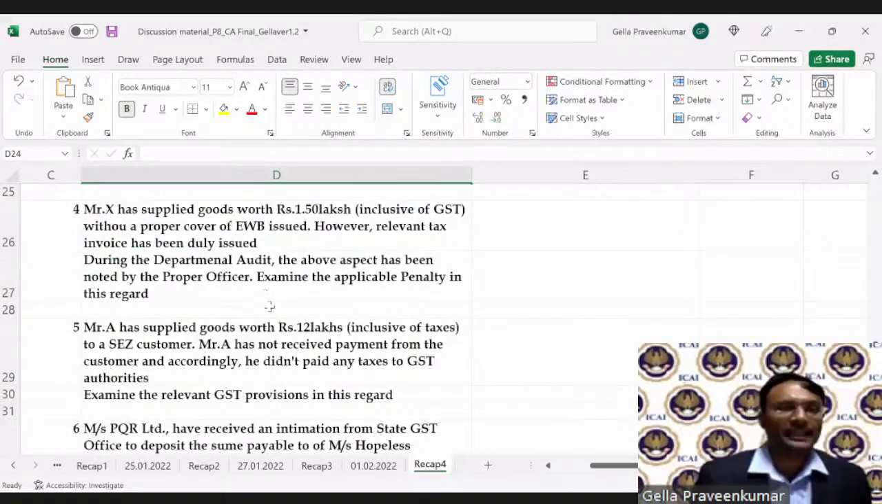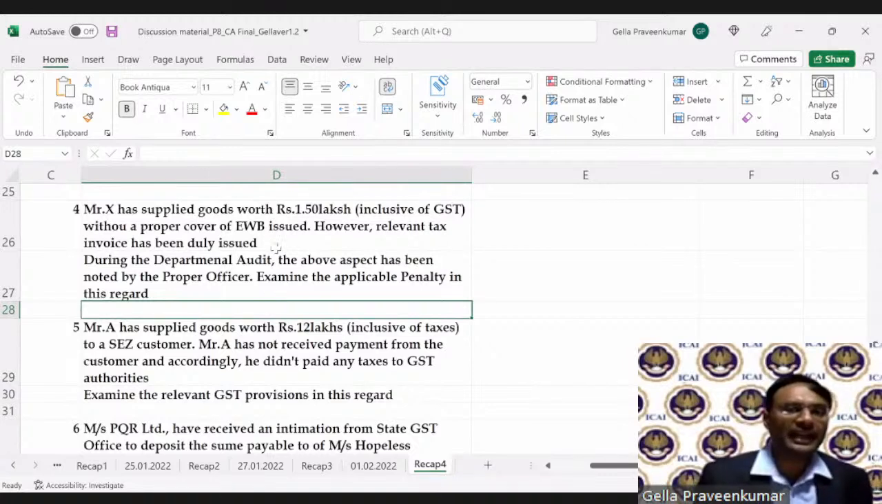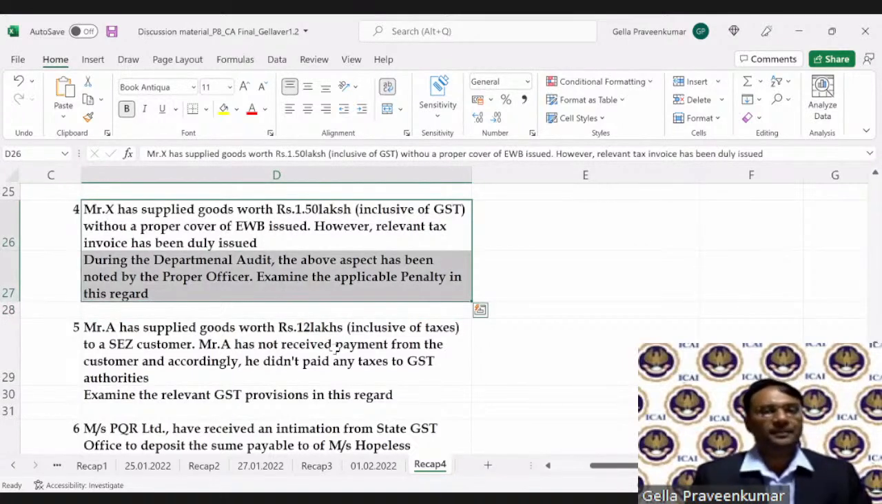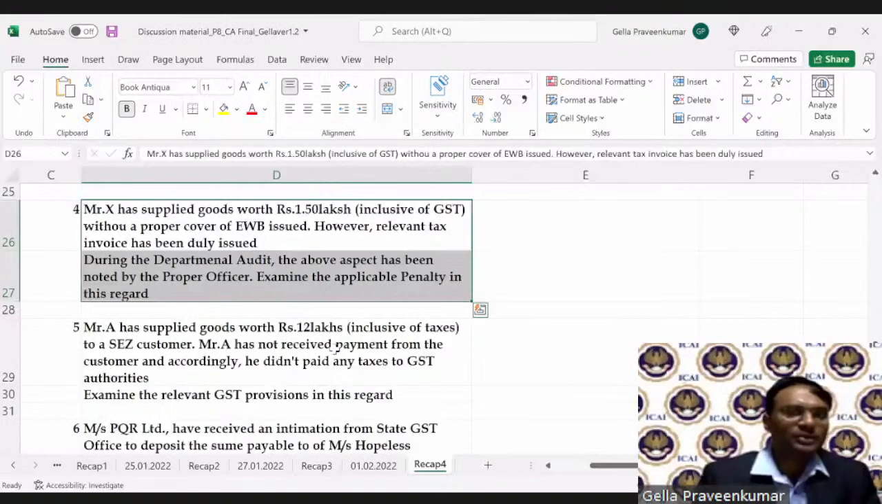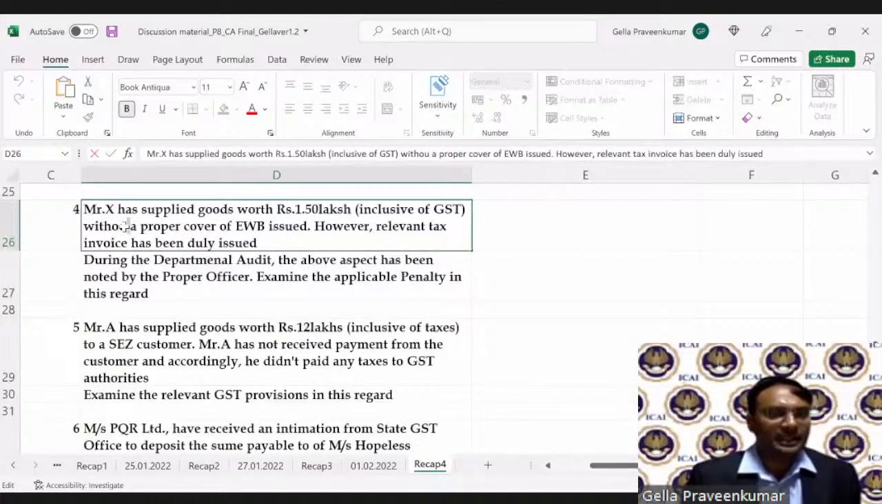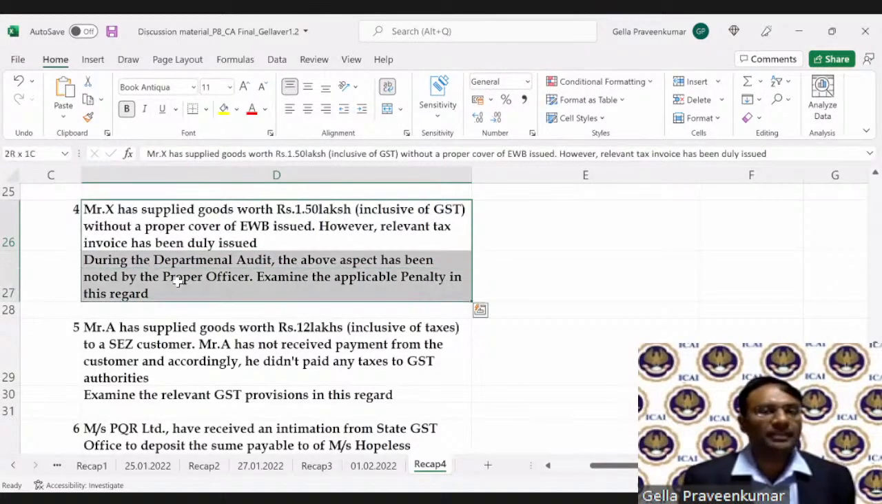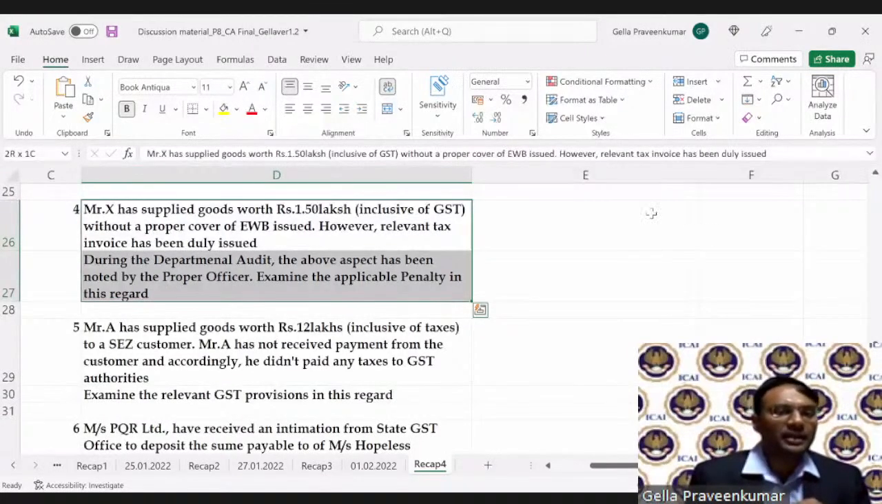Next. Mr. X supplied goods worth rupees 1.5 lakhs, inclusive of GST. So there is a supply of goods whose value is 1.5 lakh, which includes the GST, without a proper cover of e-waybill issue. So what happened here? This particular gentleman has supplied a material without an e-waybill. However, relevant tax invoice has been duly issued. During the departmental audit, the above aspect has been noted by the proper officer. Examine the applicable penalty in this regard.